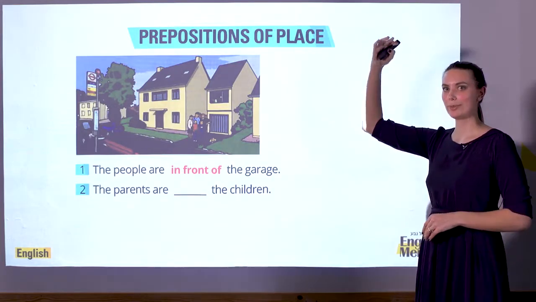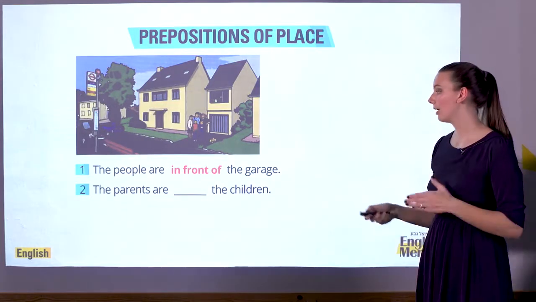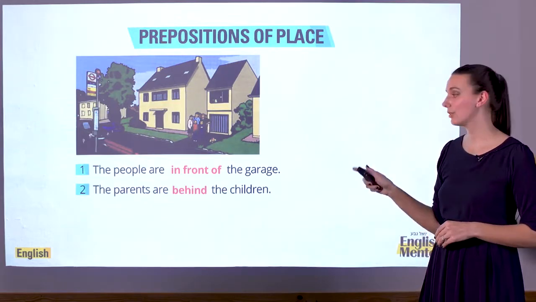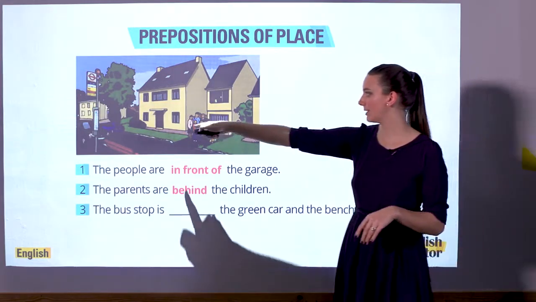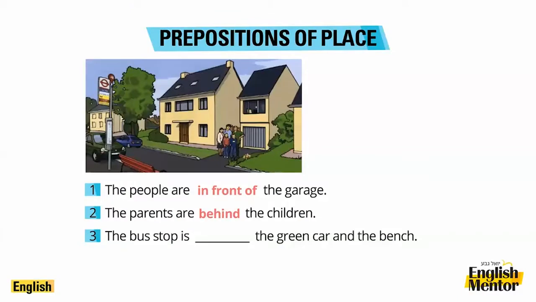The parents are the taller people in the picture. They are behind the children. And where is the bus stop? The bus stop is over here. This is the bus stop. The bus stop is between the green car and the bench. And the last one. Where is the bench? The bench is next to the bus stop.